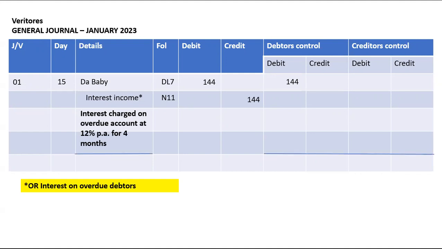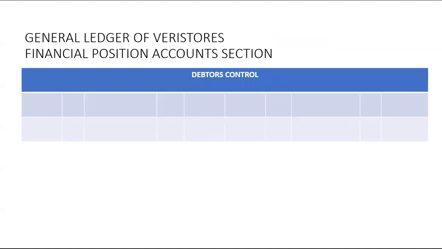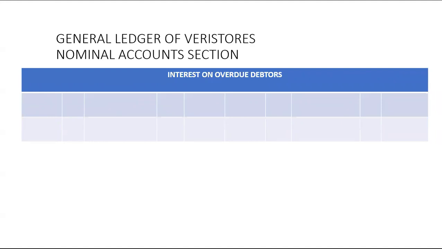Please total up your debtors control. Your debtors control and creditors control are the only columns that you will total up in the general journal. When you take it to your debtors control account, it is an asset account, so it's plus minus. It increases on the debit side. It will increase by general debits from the general journal, and the amount will be 144. Interest on overdue debtors is income, therefore it will be minus plus. So under interest on overdue debtors, you will simply write debtors control, which is 144.